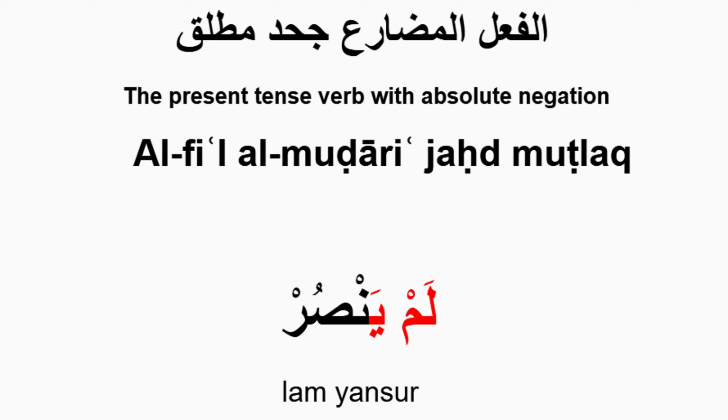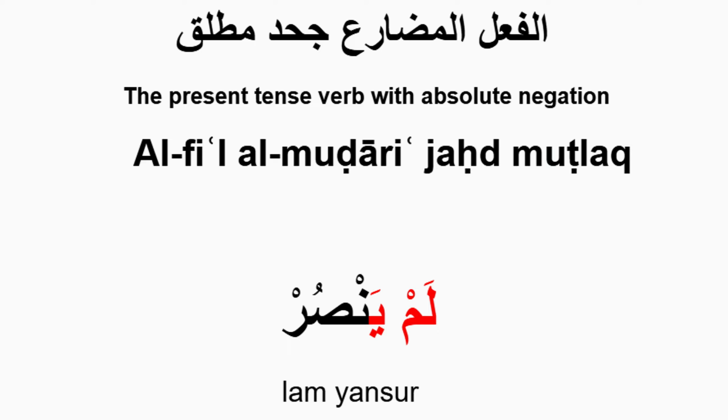This lam here is a harf. As we mentioned in the first video, all words in Arabic are divided into three categories: nouns, verbs, and particles. Lam is a particle, it appears before words and gives them a different meaning, and that is exactly the case here. Lam is a harf and gives the mudari form, i.e. yansuru, a past tense meaning. So lam yansur then means he did not help.